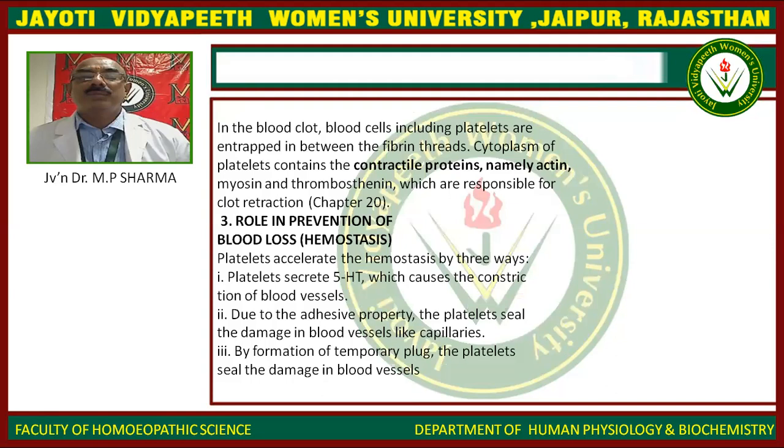Platelets accelerate hemostasis in three ways. Platelets secrete 5-HT, which causes constriction of blood vessels, and due to the adhesive property, the platelets seal the damage in blood vessels like capillaries. By formation of a temporary plug, the platelets seal the damage in the blood vessels.